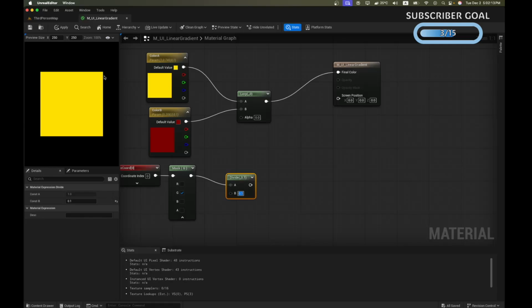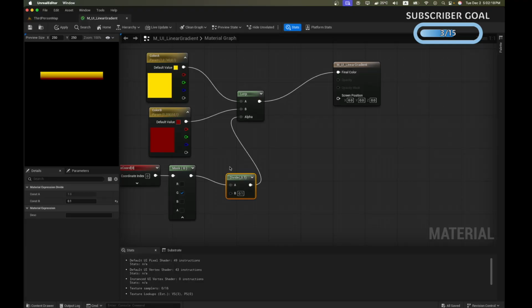When you divide any number by itself, you get 1. So we take the divide node and divide it by 0.1. And wow, okay, something happened. The gradient is there, in the top 10%, but it's turning black in the bottom 90%.